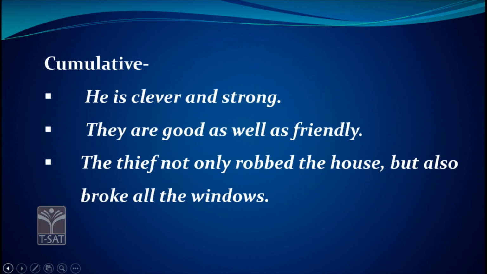We are adding more than one quality. He is clever and he is strong. We can say he is clever and strong. They are good as well as friendly. And here, the thief not only robbed the house but also broke all the windows. So, in cumulative coordination, we keep adding information.